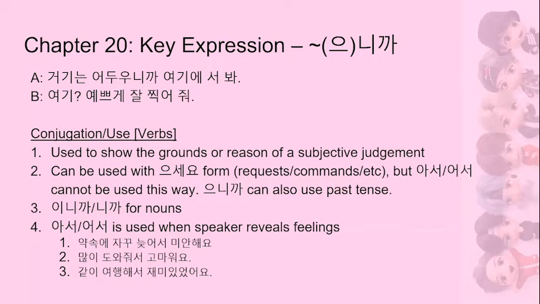Same thing with number 3. 같이 여행해서 재미있었어요. Because we traveled together, it was fun. So the speaker's feelings about the situation is that something was fun, and so we're using 해서 instead of 으니까. And also you can use this 으니까 form with nouns. You're either using 이니까 or 니까, depending if it ends in a consonant or a vowel. But yeah, there are a few differences between 으니까 and 아서 어서. Just keep those restrictions in mind, and beyond that, don't worry about it too much for now, because they are quite similar in meaning, especially for us in English when we just think of that as being because.